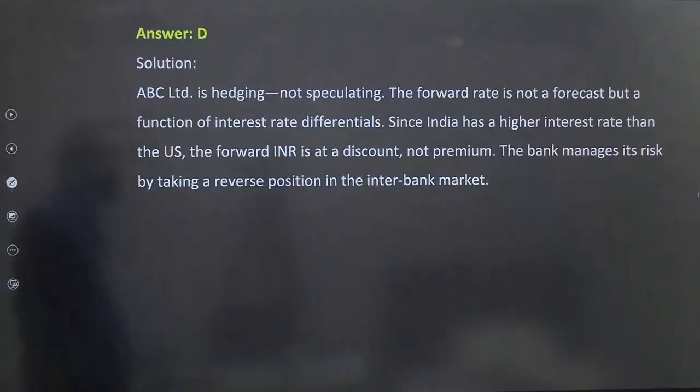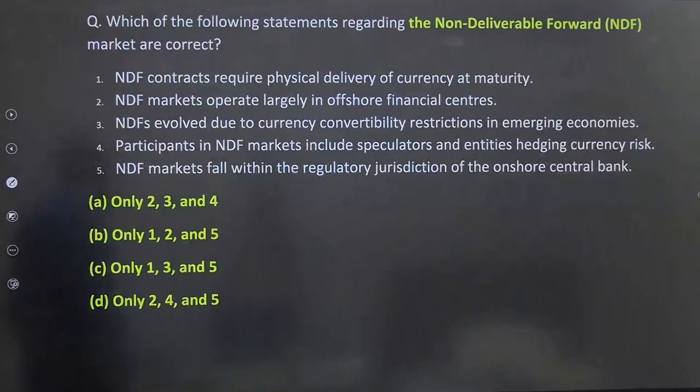Yes, very good. Next one, guys. Next question on your screen. Please quickly go through the question and try to answer this one. Which of the following statements is correct regarding non-deliverable forwards?